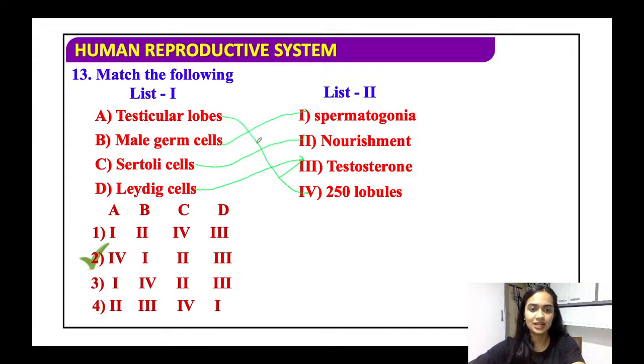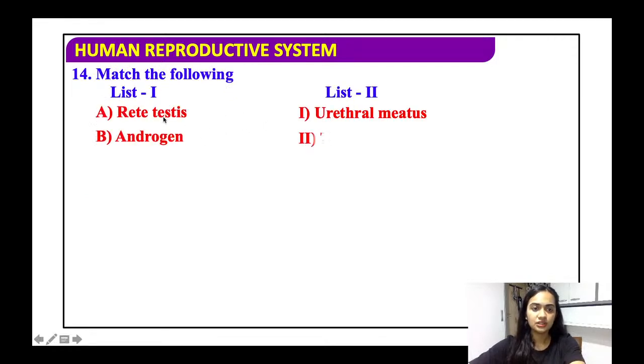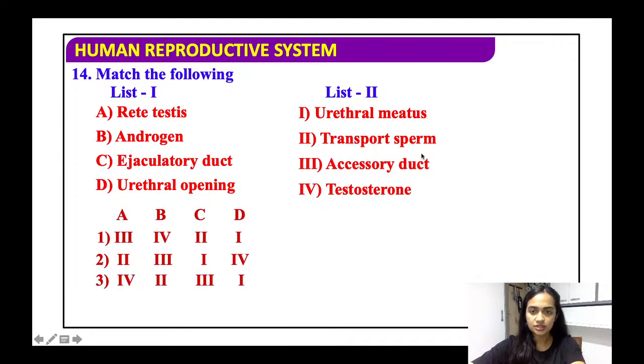All right, so just match the answers. Again, match the following question: rete testis, androgen, ejaculatory duct, and urethral opening. All right, here it is given: urethral meatus, transport sperm, accessory duct, and the testosterone. All right, so androgen is basically the testosterone.